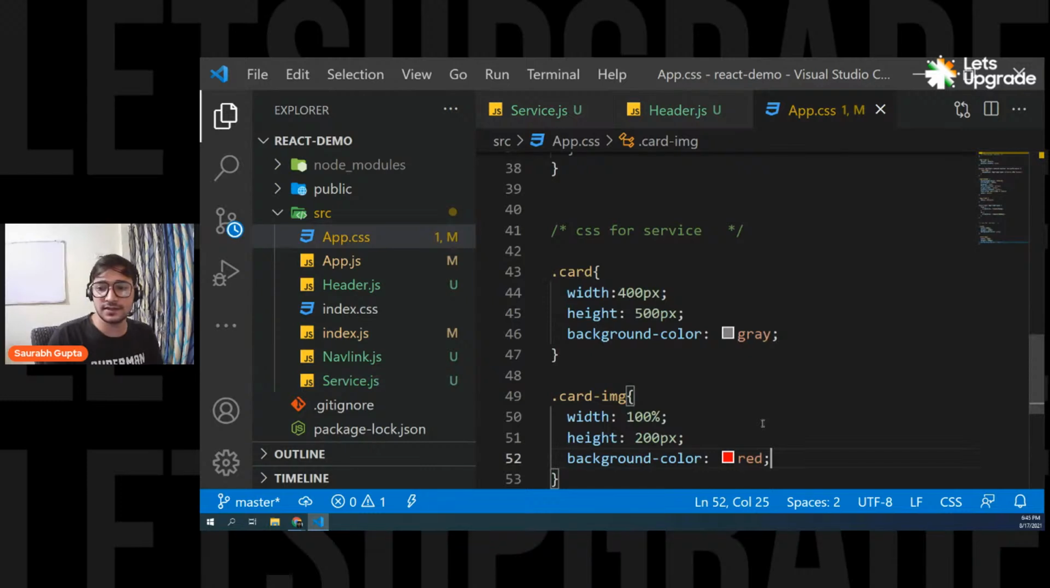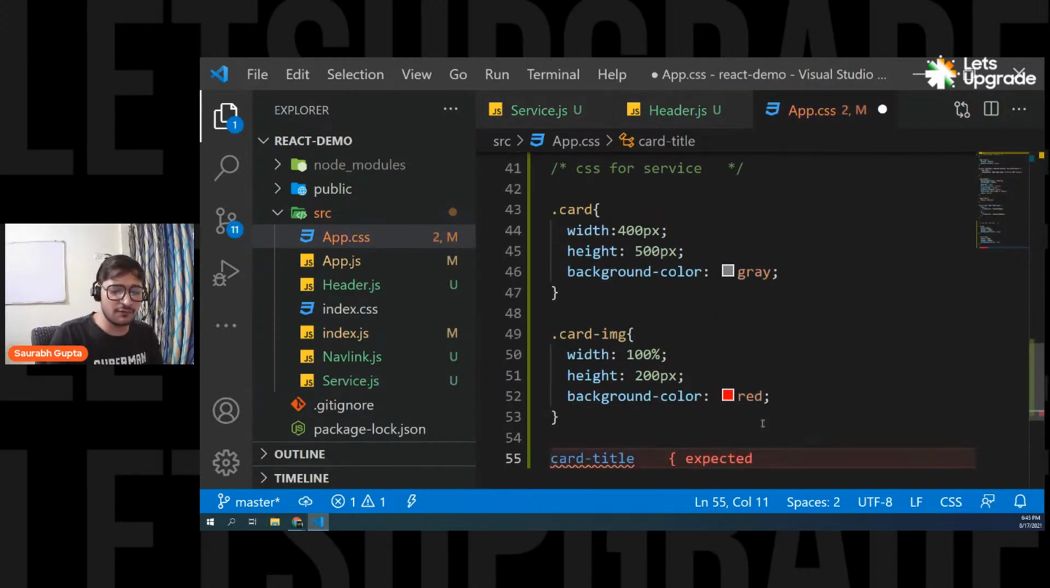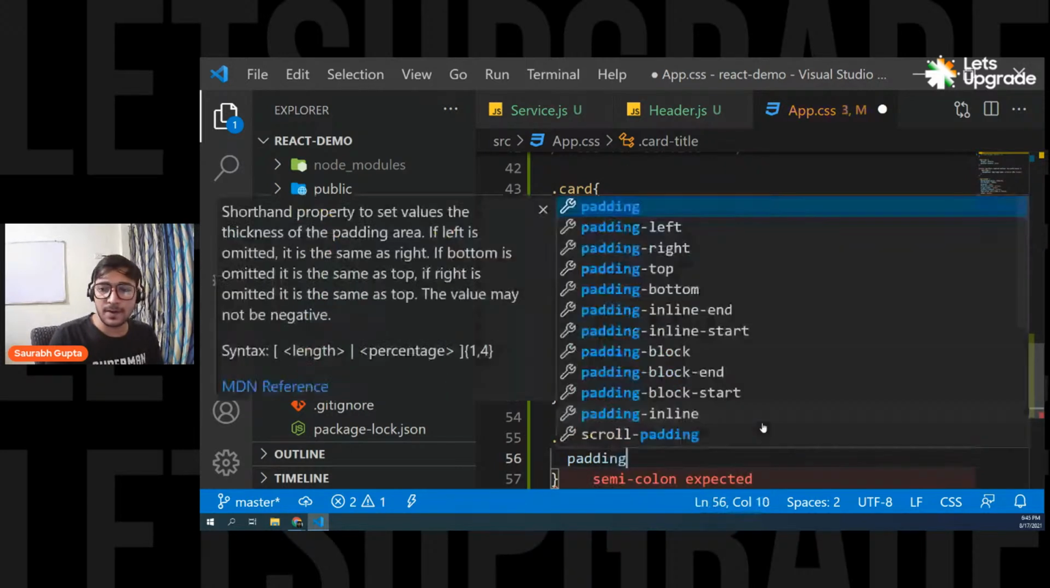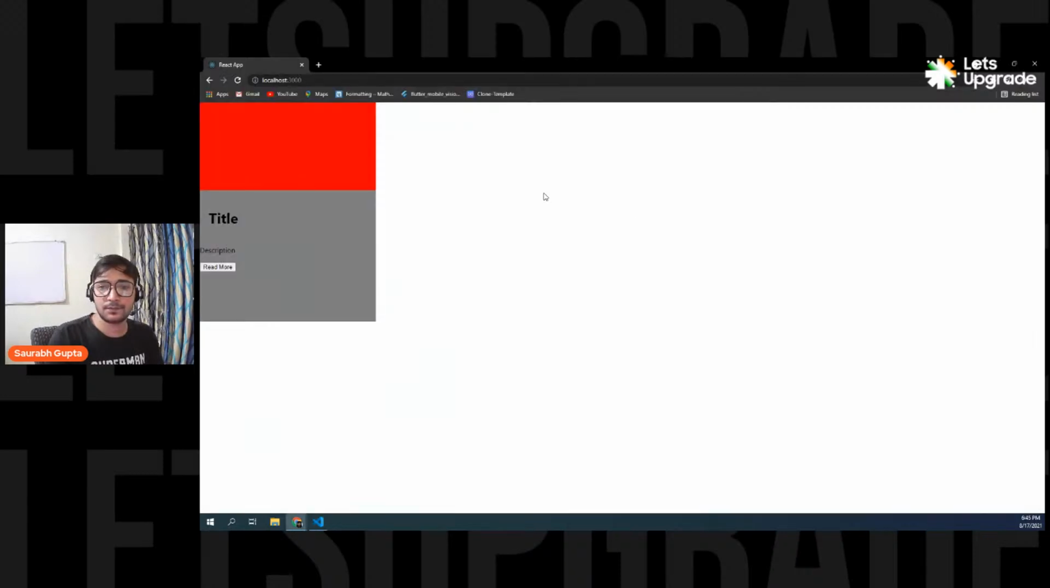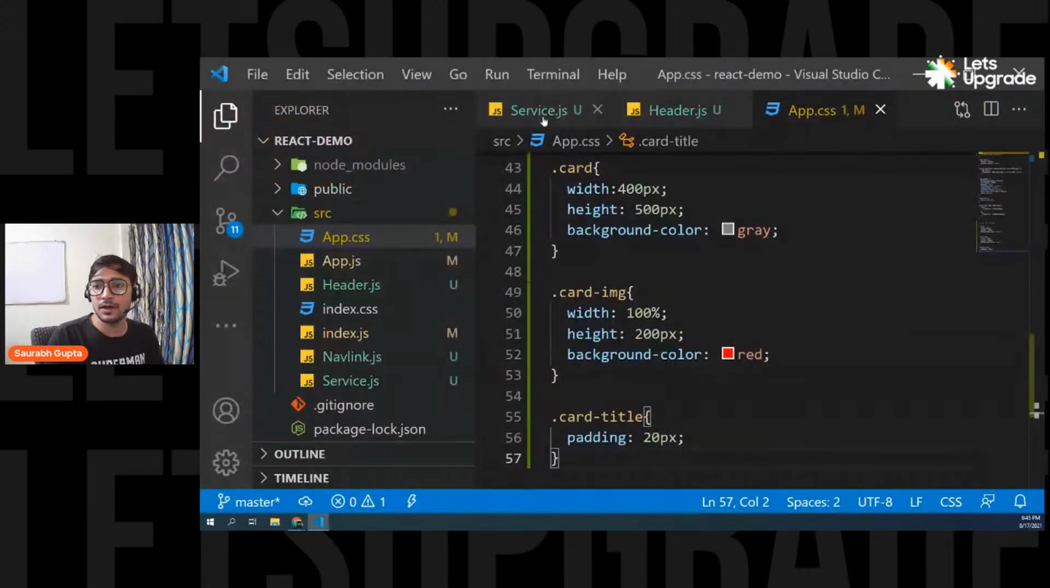Again, go to app.css and let's style it. I simply want to give one thing, that's all. That is padding. Padding of 20 pixels from all around. Here we go. And also,